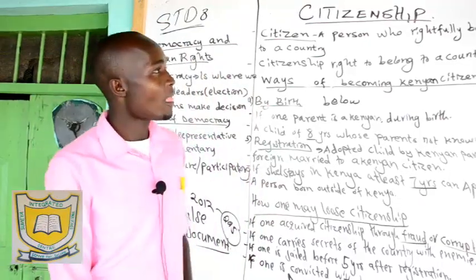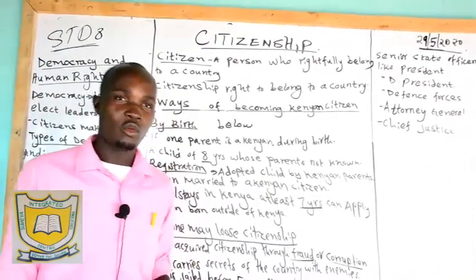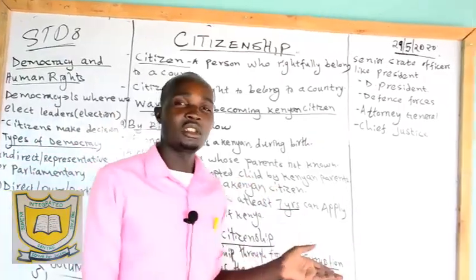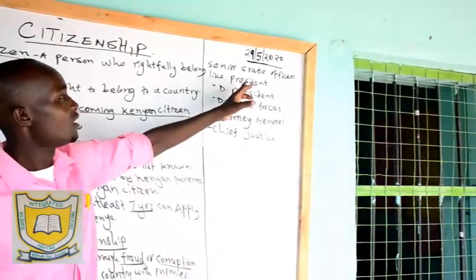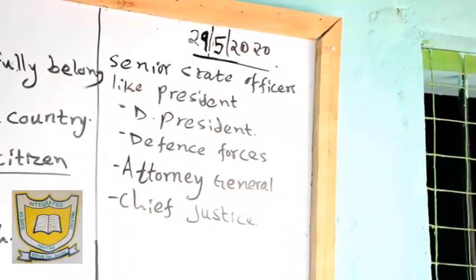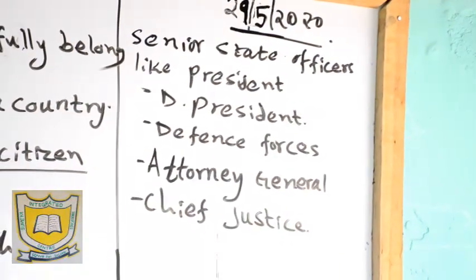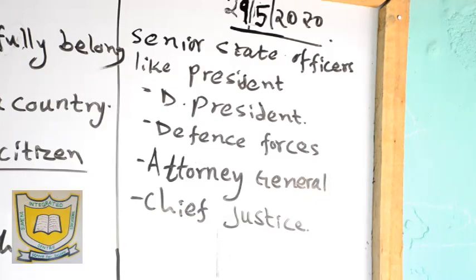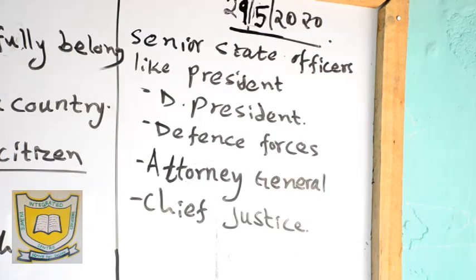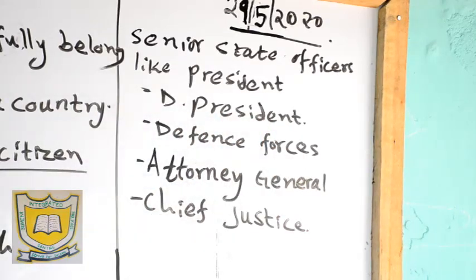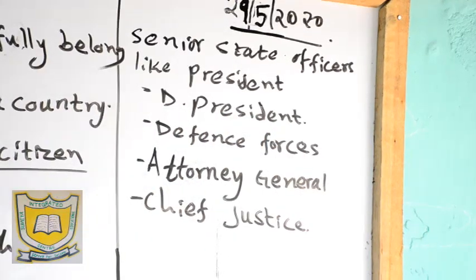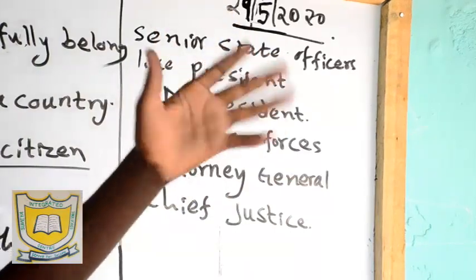So remember that. But we have some members of the state who cannot acquire dual citizenship. For example, we have the president. The president is the head of state in a democratic republic like Kenya. So our Kenyan president, Honorable Uhuru Kenyatta, cannot go to America to stay there or to acquire citizenship in that country because he is serving the people in the country and they depend on him. The deputy president, Honorable William Ruto, cannot do the same.